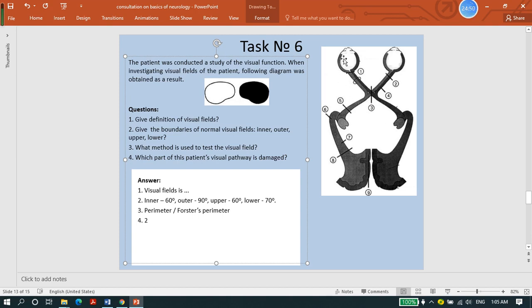Pay attention: neural fibers from the left side of the retina will end up in the left optic tract. And again, neural fibers from the right hemiretina will end up in the right optic tract.